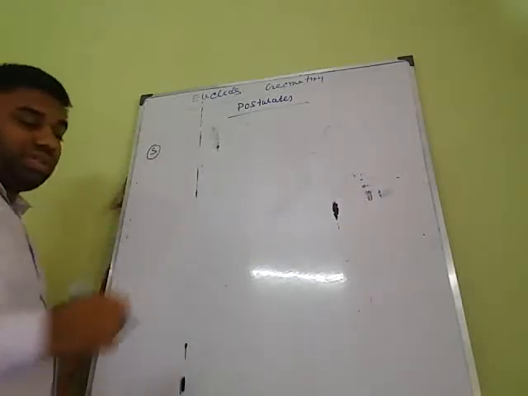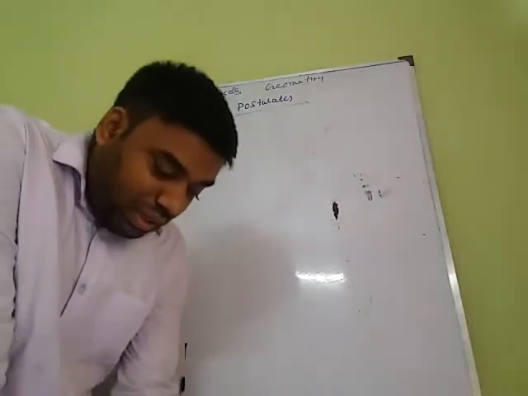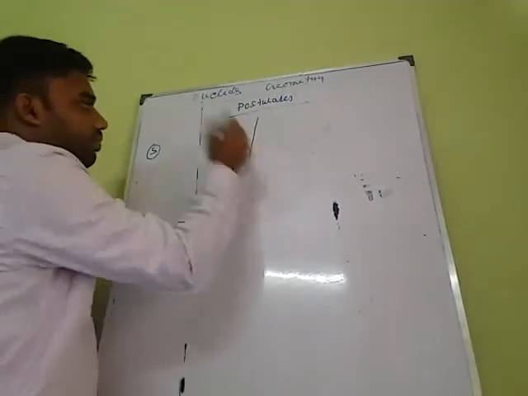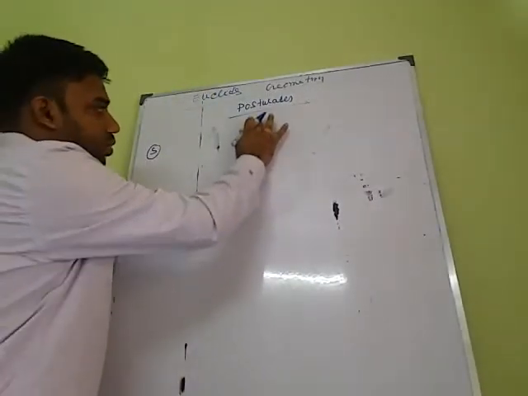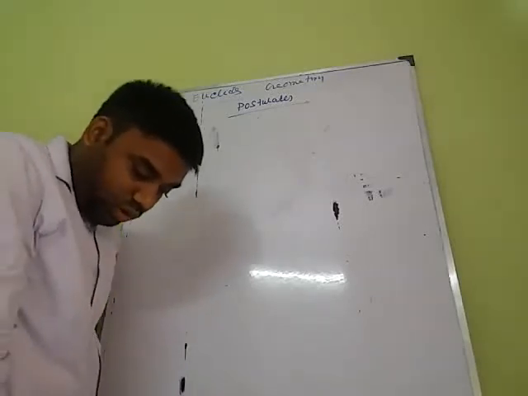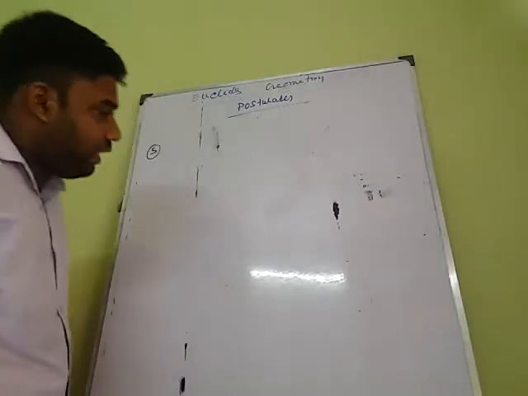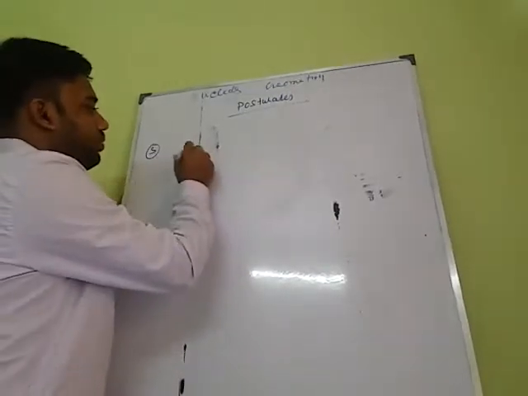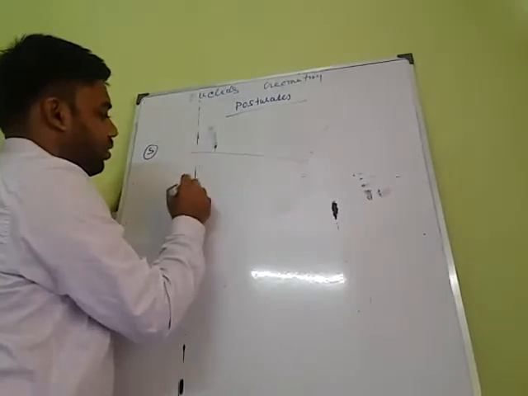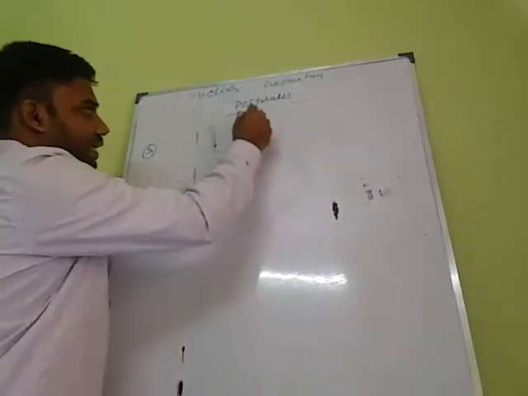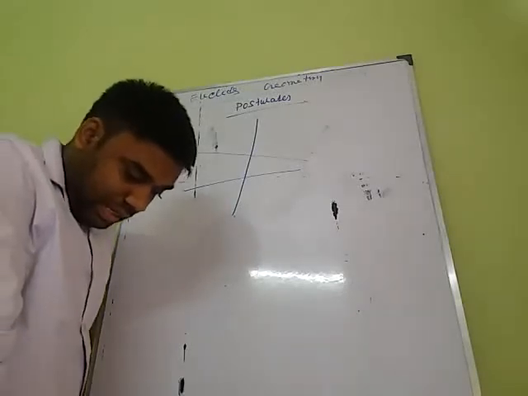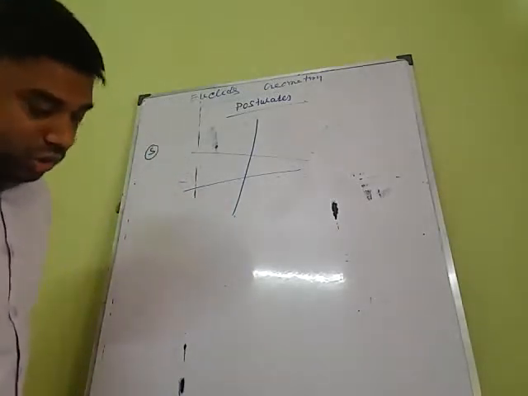So listen carefully. If a straight line falling on two straight lines, a straight line falling on another 2 straight lines, the interior angles on the same side.